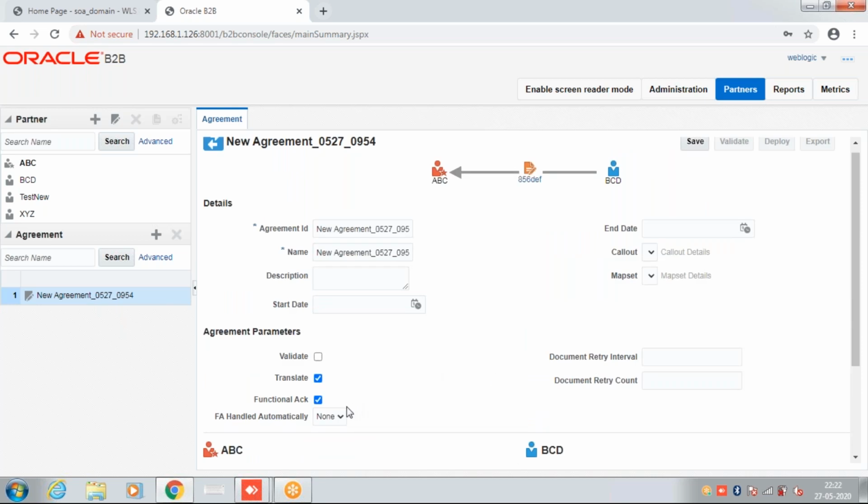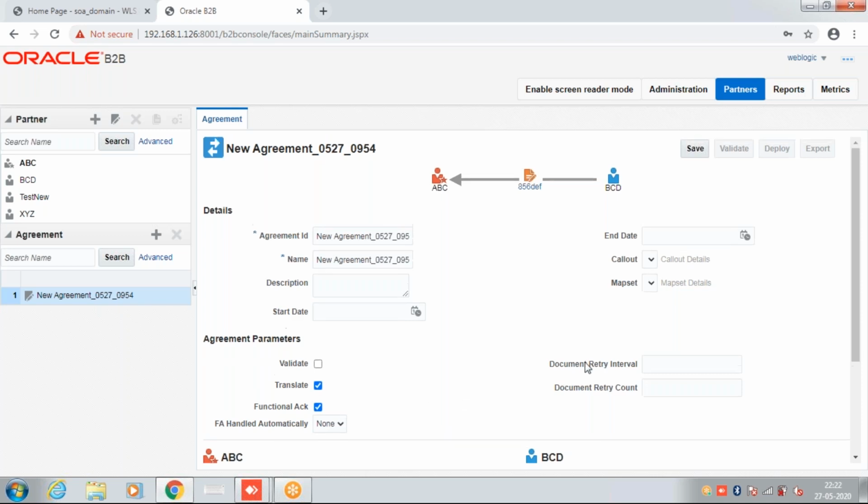come through. And here, the functional acknowledgement is currently selected, but it will not work as we haven't defined the 997 document in the document management portion. For the functional acknowledgement to work, we need to define 997 EDI also, and then it will be enabled. Once ABC receives the message from BCD, it will automatically send the